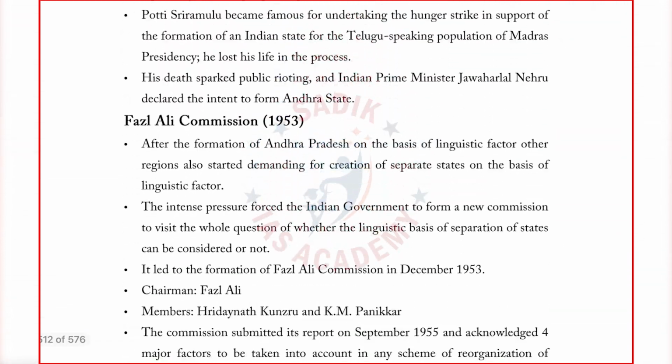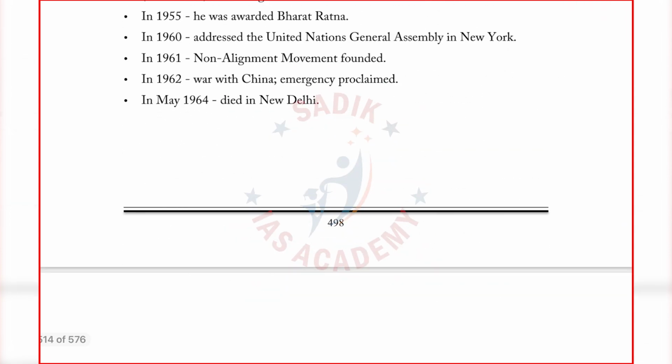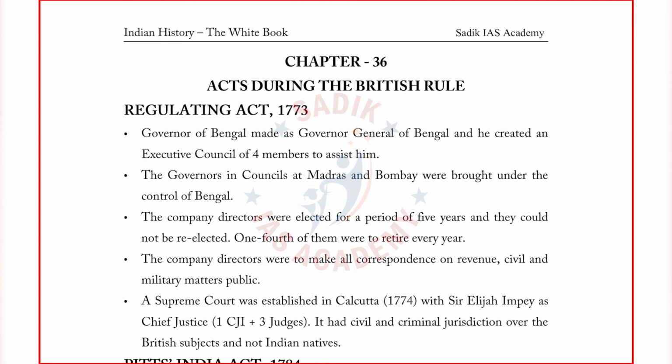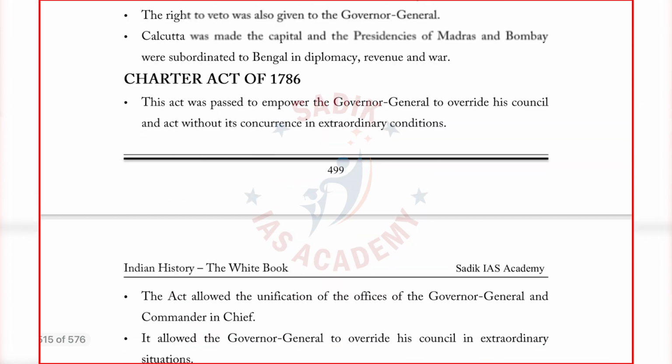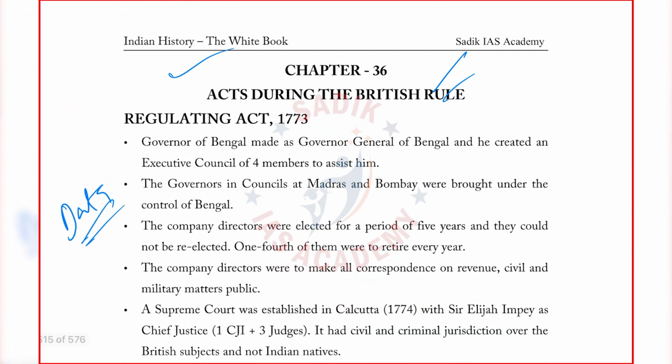Acts during the British rule: most students will have difficulty in remembering this data. So acts I have given separately. You can go through the acts. All the acts we have covered as a separate topic, for example chapter number 36.